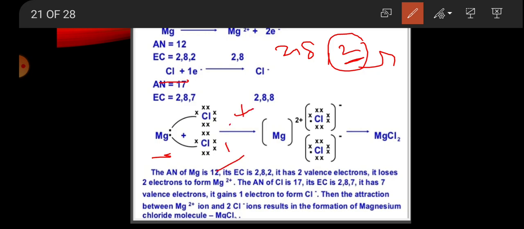This is the result of the formation of magnesium chloride molecules.